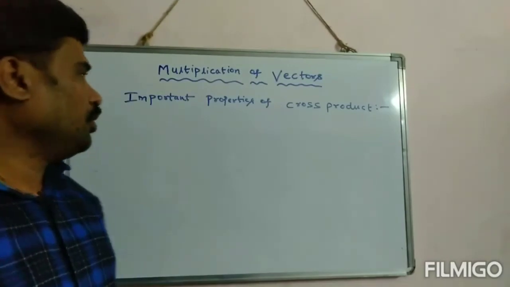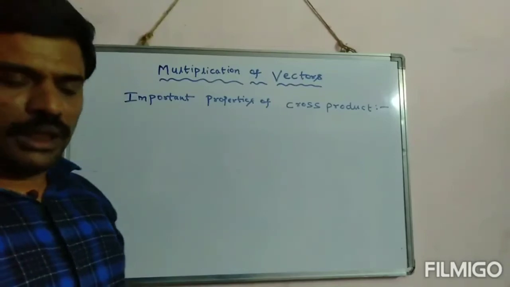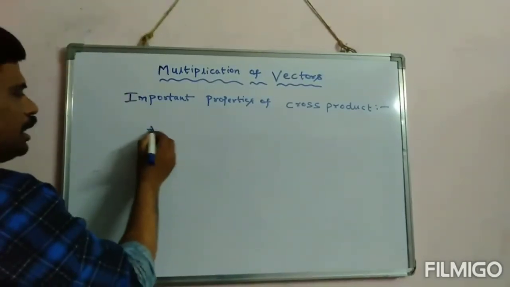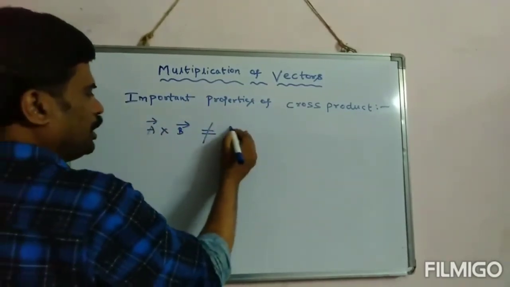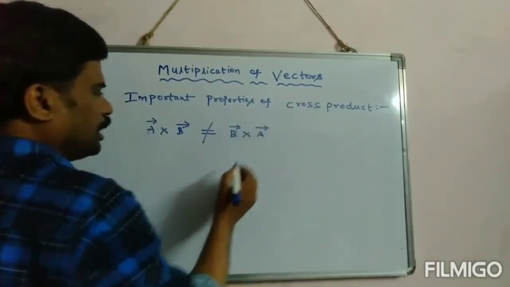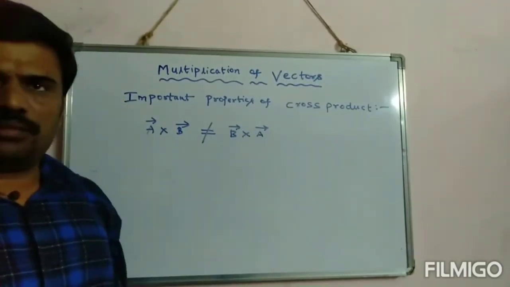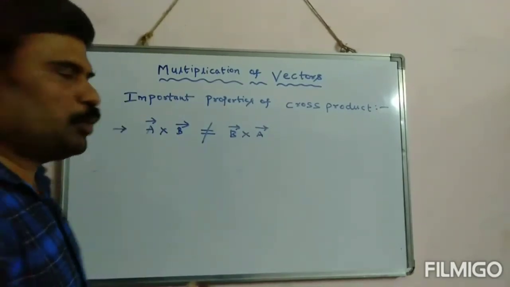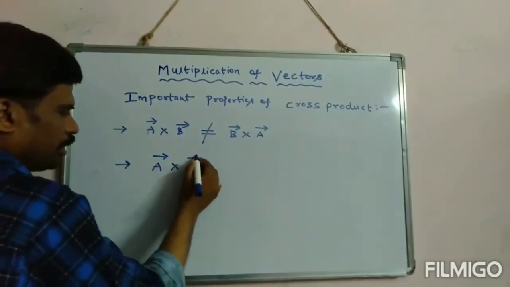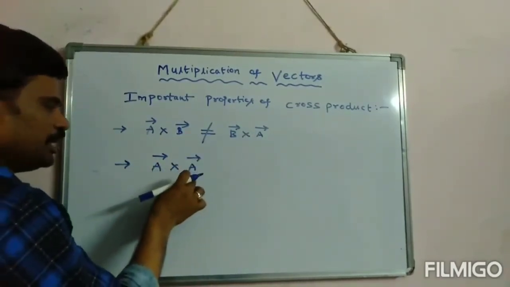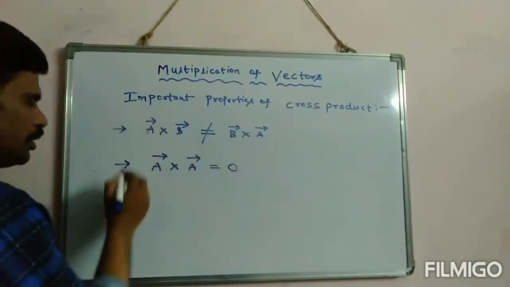Now let us learn the important properties of cross product. The first one is A cross B is not equal to B cross A. Nothing but the commutative property is not obeyed in cross product. Next property is, if a vector is multiplied by itself, then you will get 0. This is another important property of cross product.